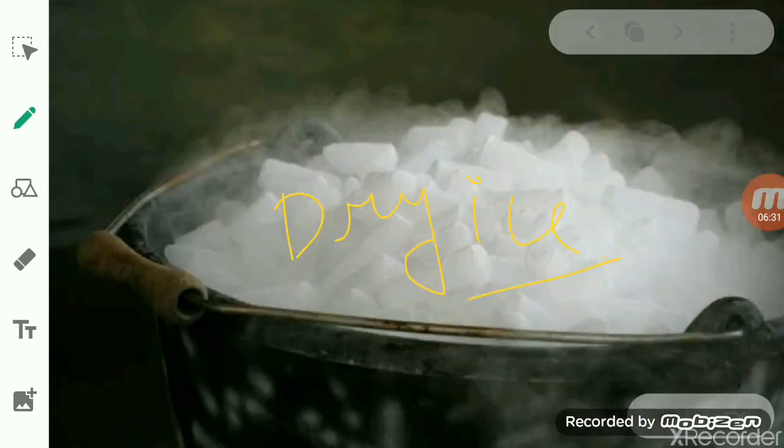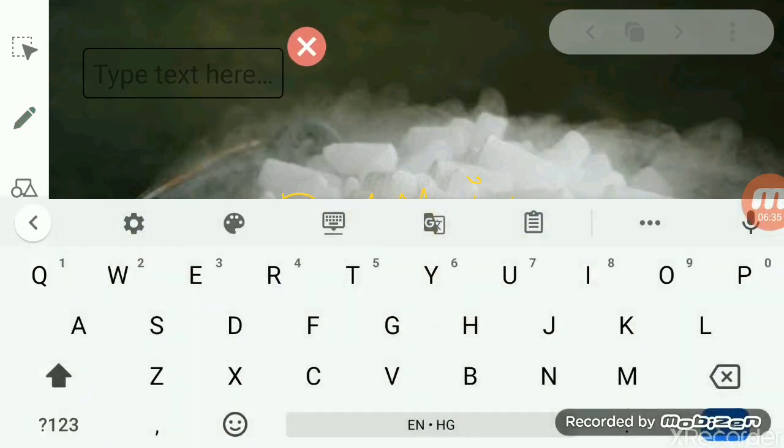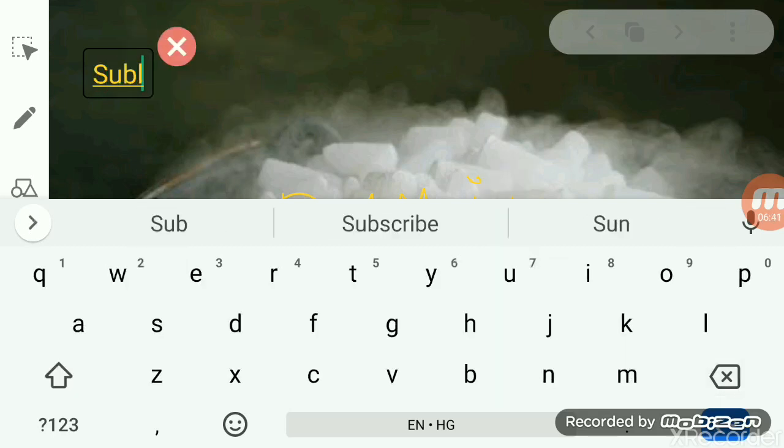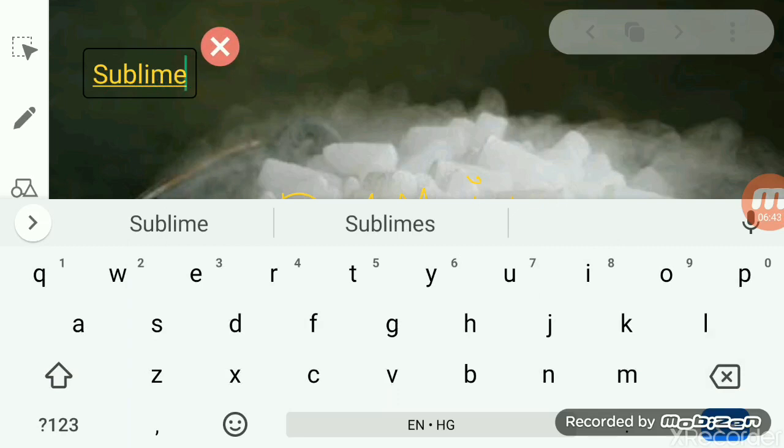The solid substance which undergoes sublimation, like dry ice, is known as the sublime.